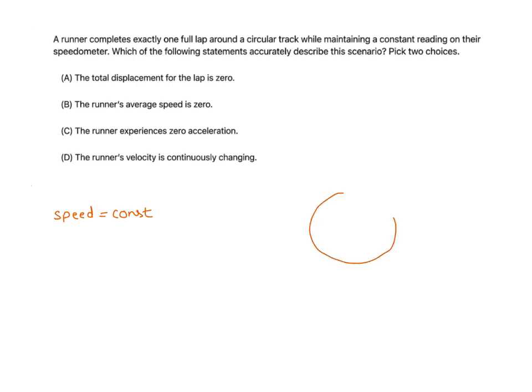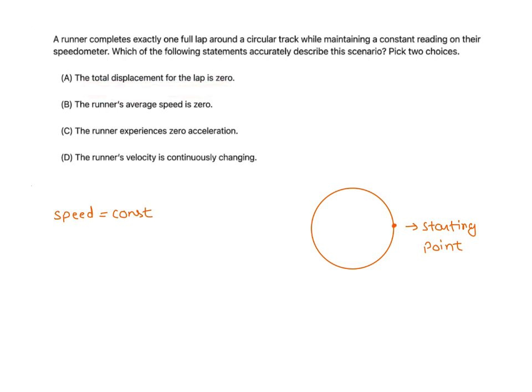But at the same time, that runner is undergoing circular motion, right? So let this be the starting point. This is the starting point, and it is given that the runner is moving with constant speed. And when he completes exactly one full lap, we have to identify two choices here. They are saying that total displacement of the lap is zero.